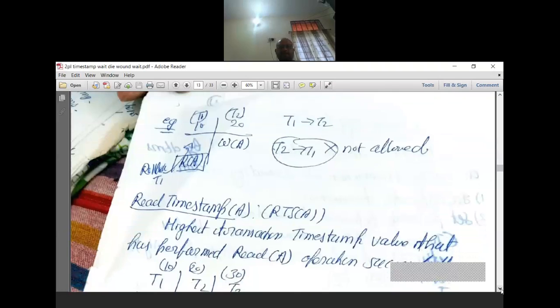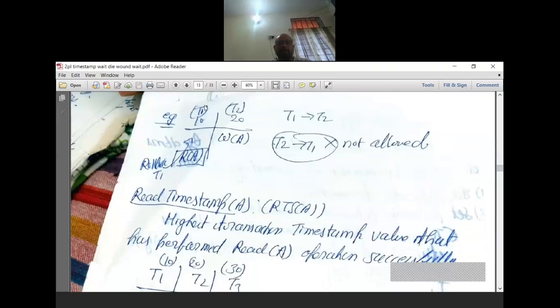In this case, suppose there is transaction T1 with timestamp 10 and transaction T2 with timestamp 20. Suppose it is performing the write operation. Now it is going from here to here. After this, a read operation is performed by the lower timestamp. That means from T1 to T2 I can go.